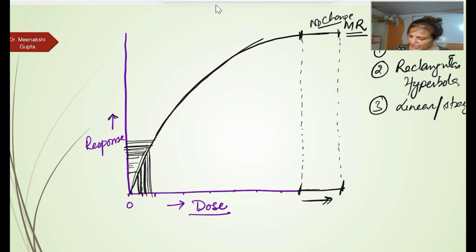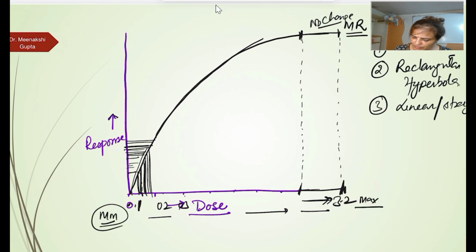Number three, there is a wide range. You gave the doses here. Suppose it is 0.1, 0.2, 0.3, and suppose the maximum dose is 3.2. So a large scale, because it is an arithmetic scale. A large dose is required, or you can say the dose range between the minimum response and the maximum response is wide, and it is difficult to plot on a single graph paper.